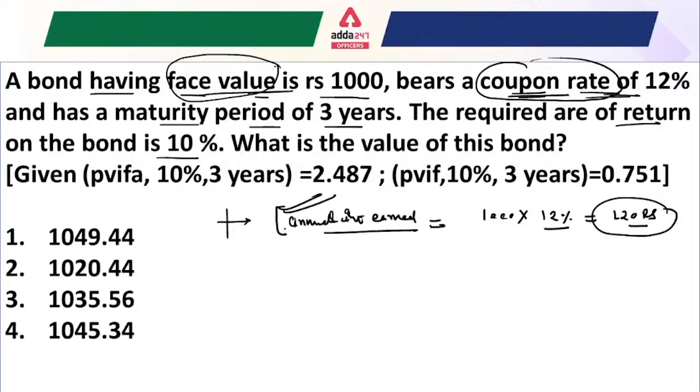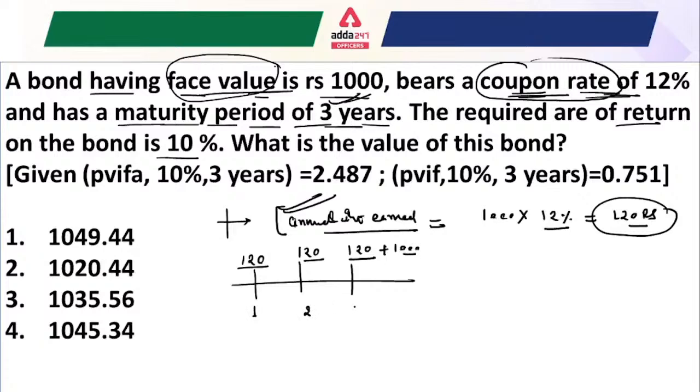Fine. After that, the question says it has a maturity period of 3 years. That means in the first year you will get annual interest of 120 rupees, in the second year you will get interest of 120 rupees, and in the third year you will get interest of 120 rupees as well as the face value of the bond, which is 1000 rupees. So this is for the first year, this is for the second year, and this is for the third year, right?